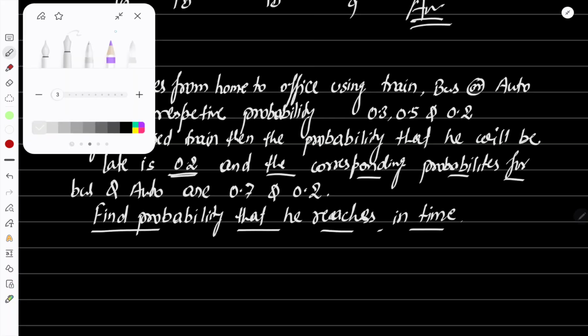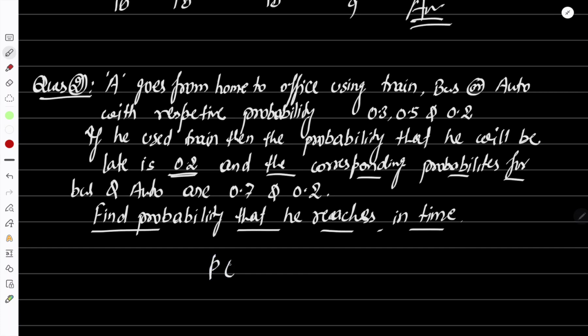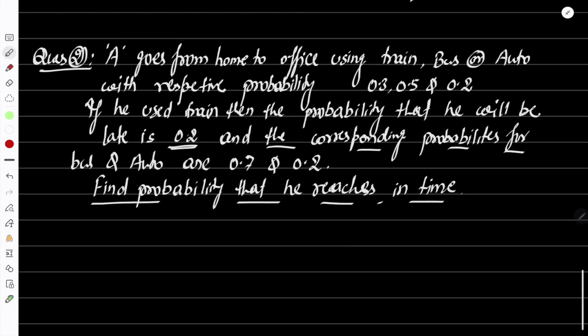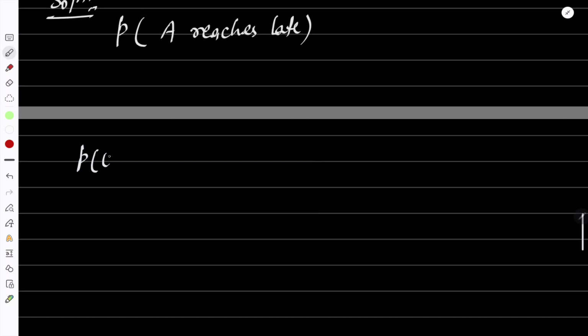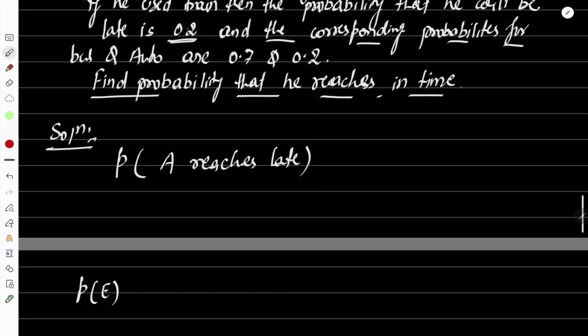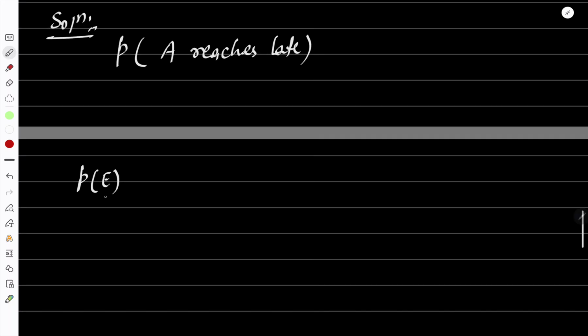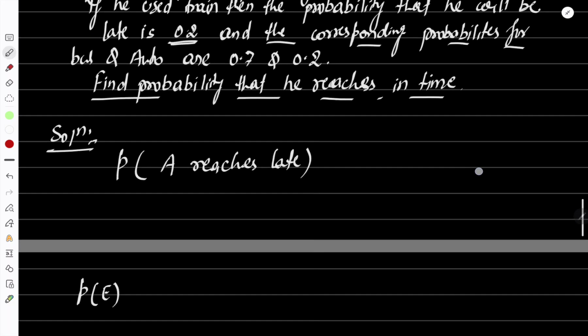So if we find the probability that he reaches late, then 1 minus the probability that he reaches late will be the probability that he reaches in time. So the solution will start like this: we will find the probability that A reaches late. Let P of E be the event that he reaches late. Because we have the probability that he reaches late, and we need the probability that he reaches in time, 1 minus P of E will be our answer. So the idea is clear, I hope.